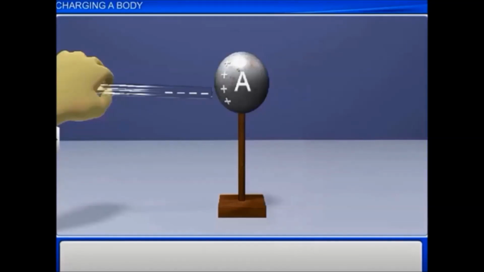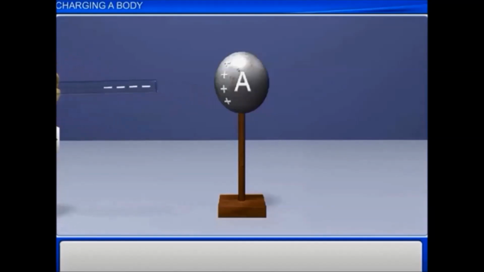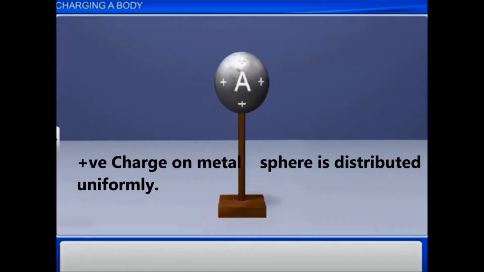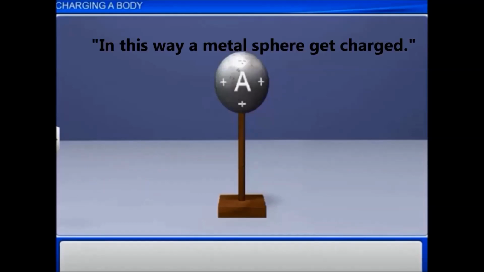However, the positive charge on the near side of the metal sphere is held at rest by the negatively charged rod. Now, if we take away the glass rod from the metal sphere, then the positive charge on the metal sphere distributes uniformly over the sphere. In this way, a metal sphere gets charged.